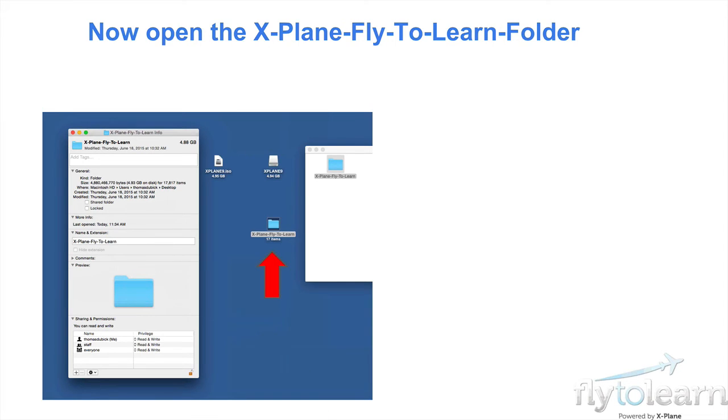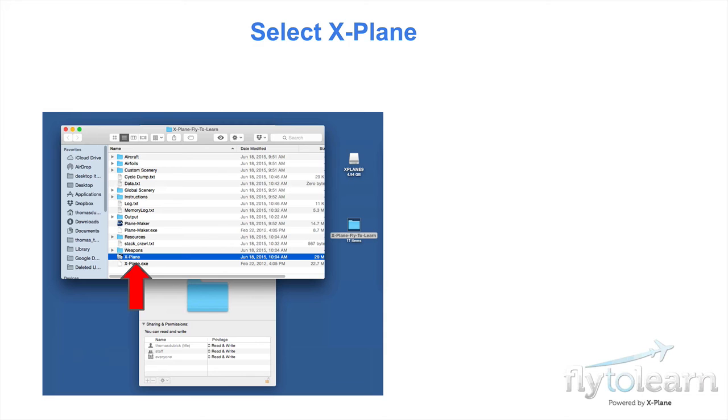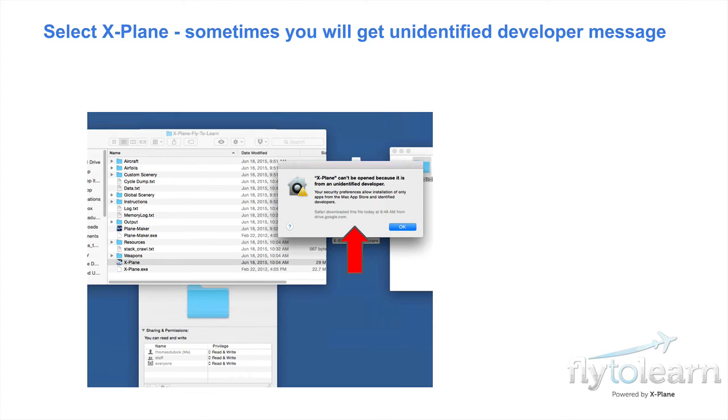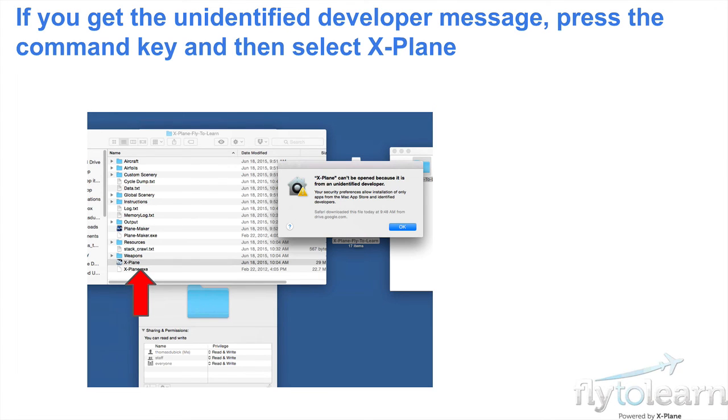Now open the Xplane Fly to Learn folder. Select Xplane. Selecting Xplane, sometimes you'll get an identified developer's message. If you get this identified developer's message, press the Command key and then select Xplane.